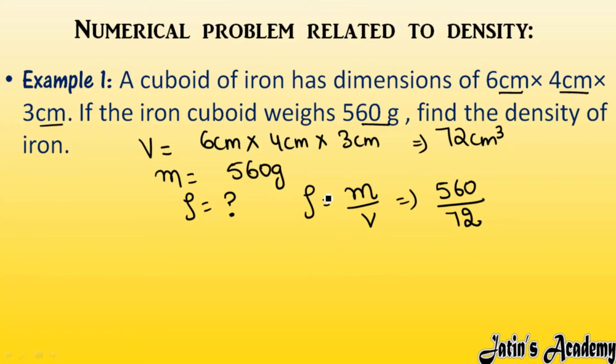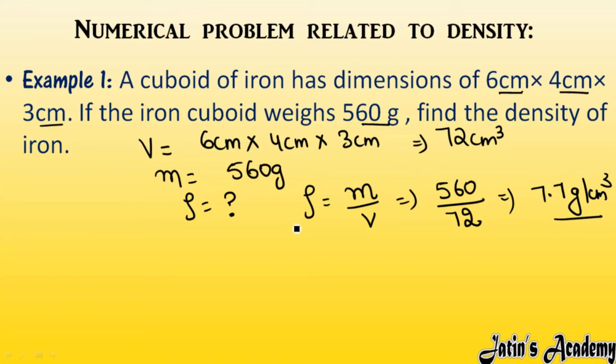Here please check carefully. If the volume is in centimeter cube and mass is in gram, then it's okay, in CGS we will calculate the density in gram per centimeter cube. But if mass is in kg and volume is in centimeter cube, then we have to check properly and convert the units. Either we should calculate the density in gram per centimeter cube or CGS unit, or in SI unit or kilogram per meter cube. So here we are given properly, no need to change. So just 560 we are going to divide with 72. Here you will get 7.7 gram per centimeter cube as the density of the iron.